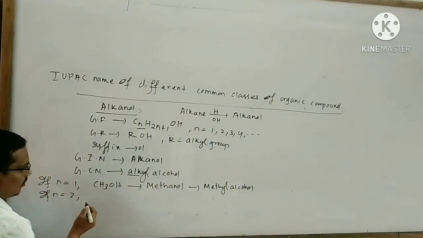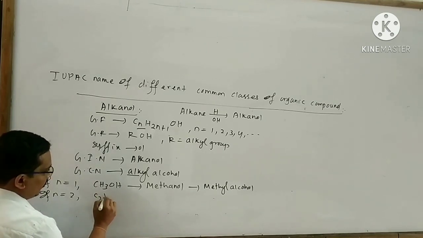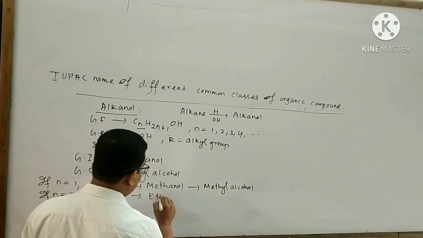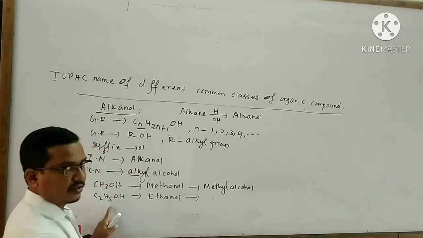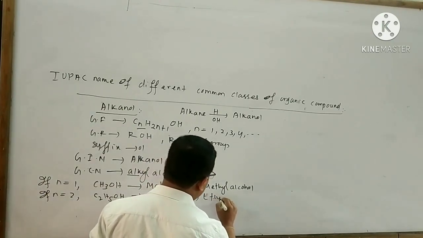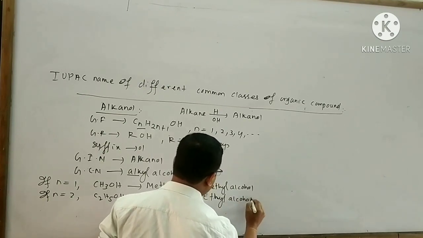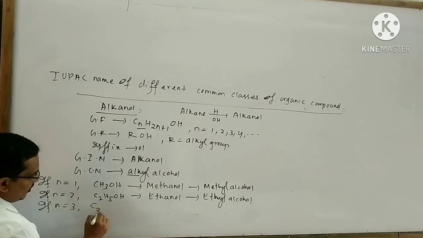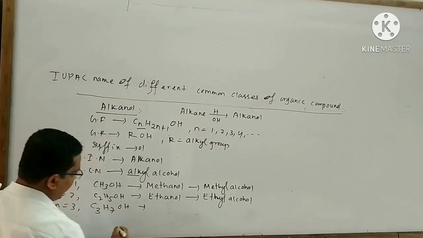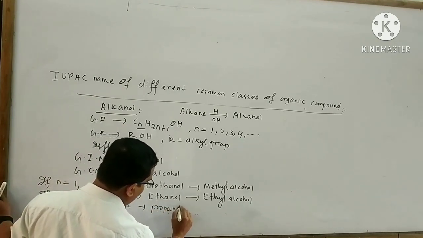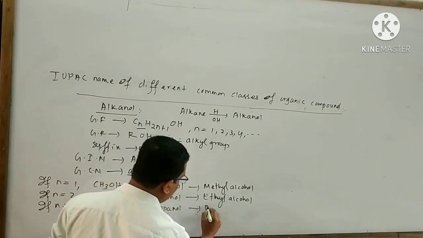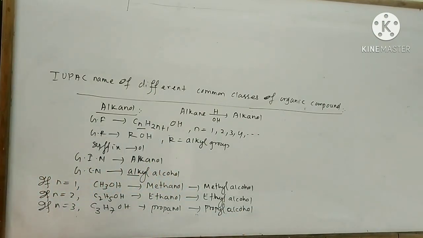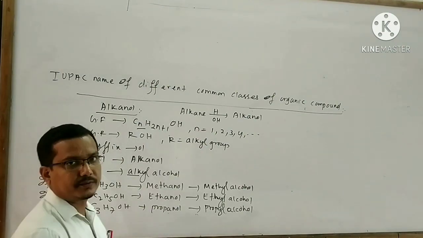If n equals 2, then the alcohol is C2H5OH. The name of this compound is ethanol. It also has a common name, ethyl alcohol. Similarly, n equals 3, C3H7OH. The name is propanol. It also has a common name, propyl alcohol. Like this, you can also think about other alcohols.